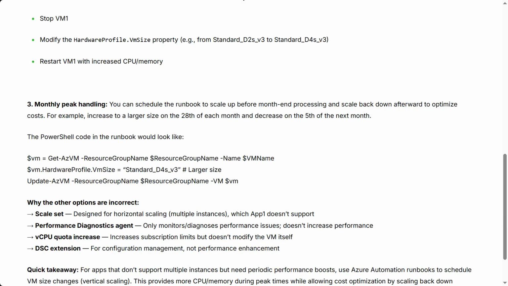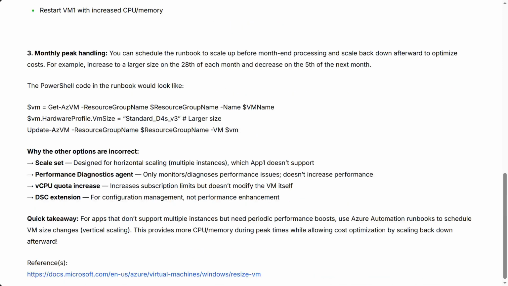Why the other options are incorrect? Scale set: designed for horizontal scaling, multiple instances, which App1 doesn't support. Performance diagnostics agent: only monitors and diagnoses performance issues, doesn't increase performance. vCPU quota increase: increases subscription limits but doesn't modify the VM itself. DSC extension: for configuration management, not performance enhancement.